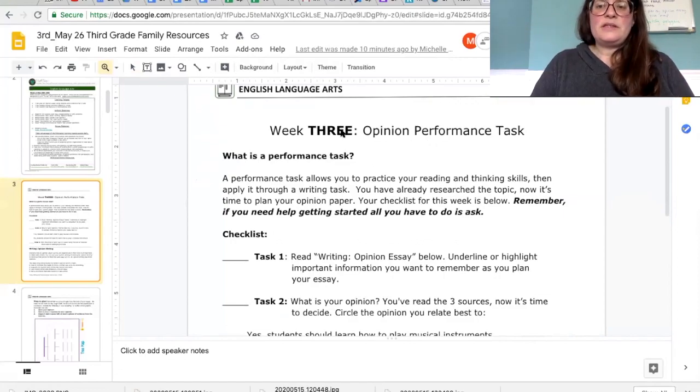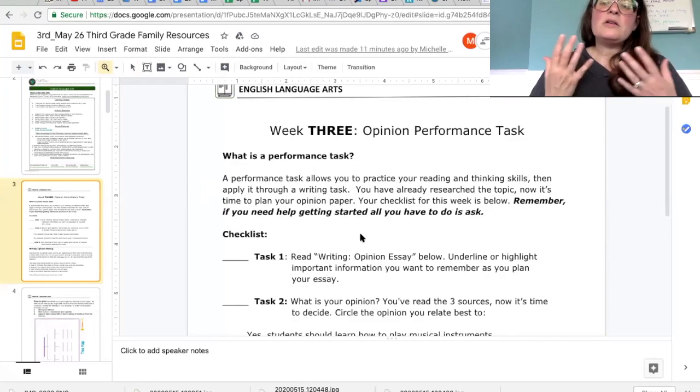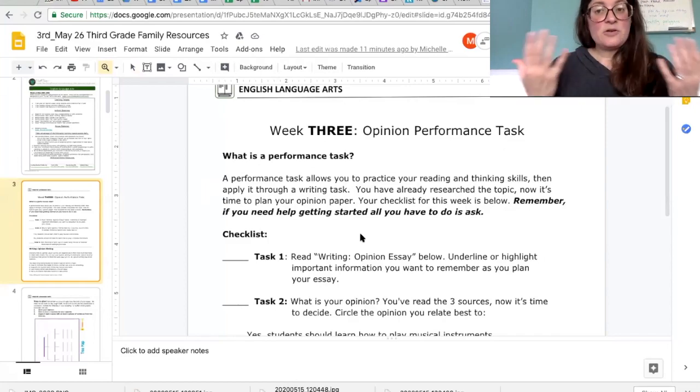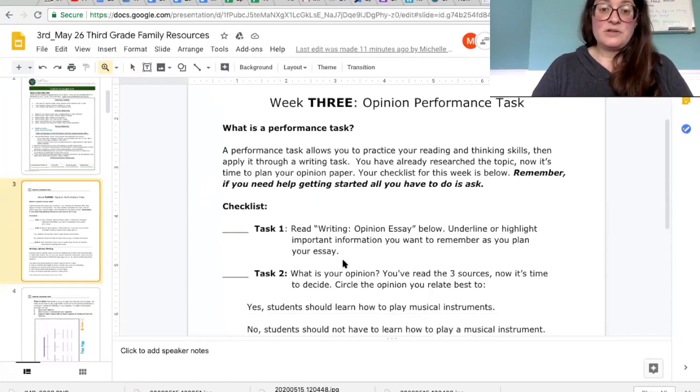So let's read what the teacher directions say. Week 3, opinion performance task. What is a performance task? A performance task allows you to practice your reading and thinking skills, then apply it through a writing task. You have already researched the topic. Now it's time to plan your opinion paper. Your checklist for this week is below. Remember, if you need help getting started, all you have to do is ask me, your classroom teacher, and all of us are here to help.